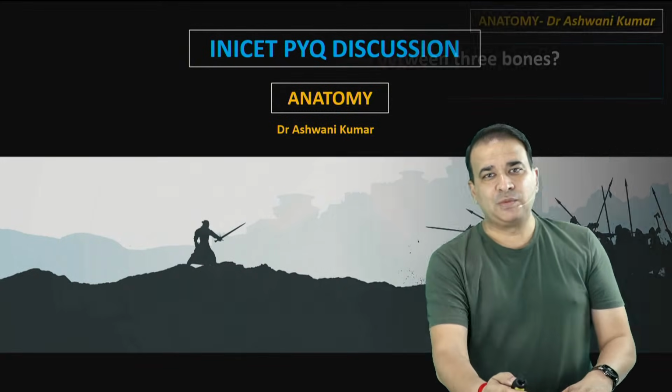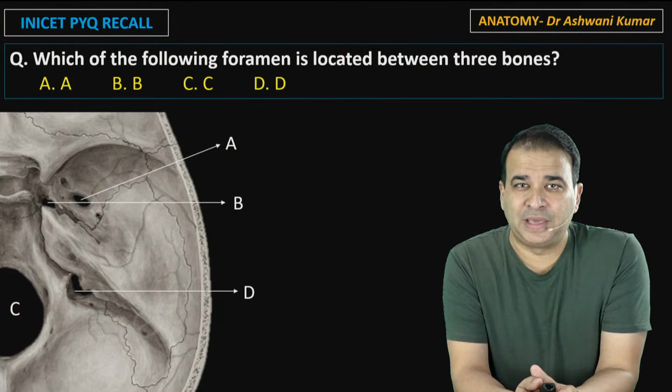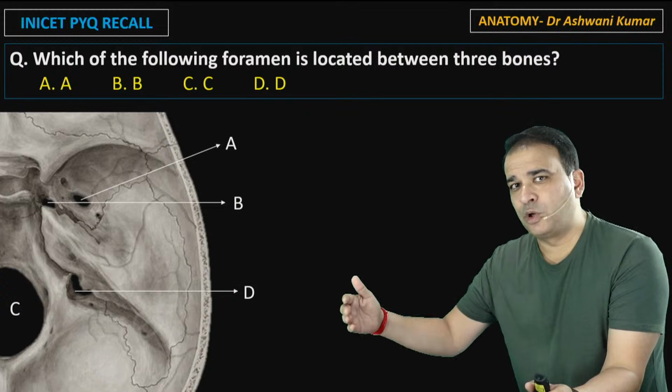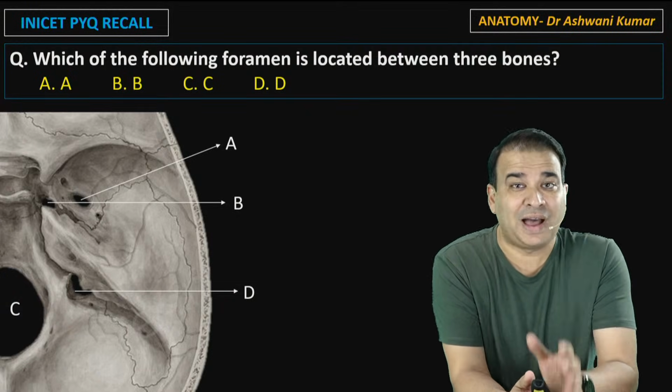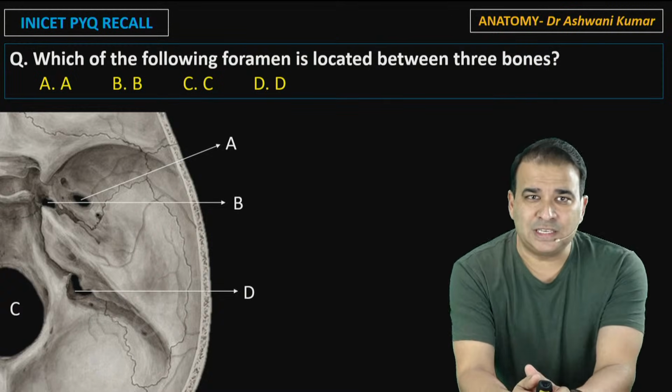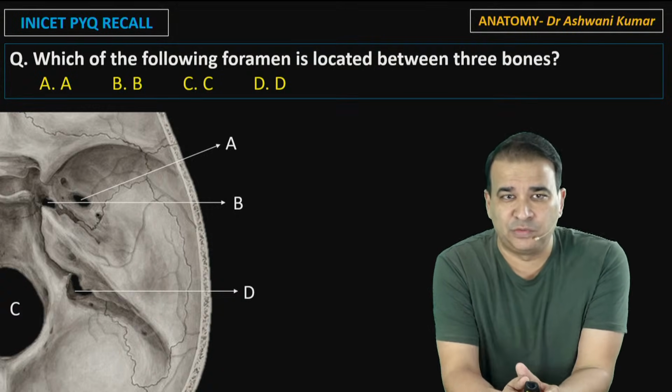So here we go, guys. Let's start with question number 1. As I said, I've arranged these questions based on the topic, so I'll go with head and neck, neuro, embryology. That's the way I've arranged these questions, and they're all previous year questions of INI CET specifically. It says, which of the following foramen is located between the 3 bones? It was a question asked a couple of years back only.